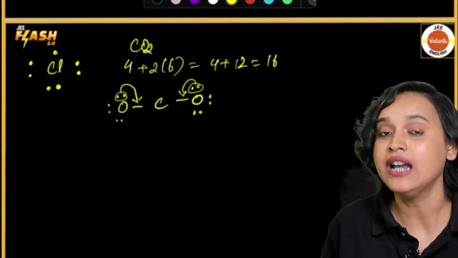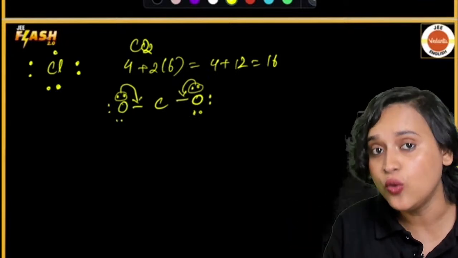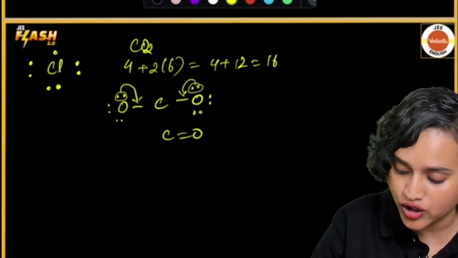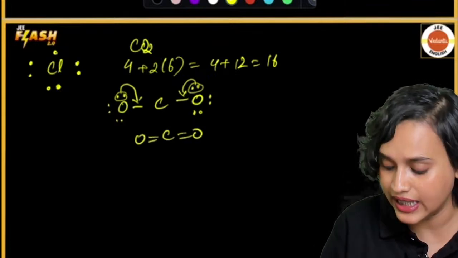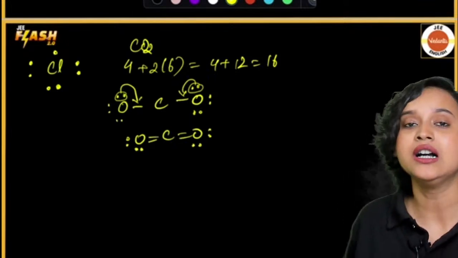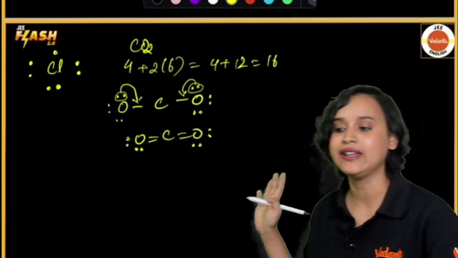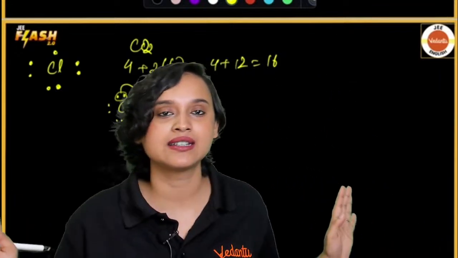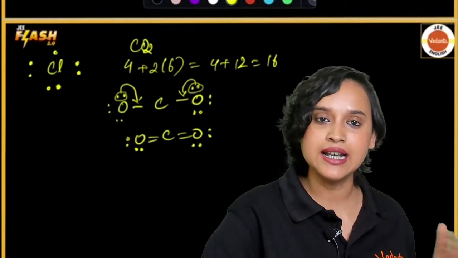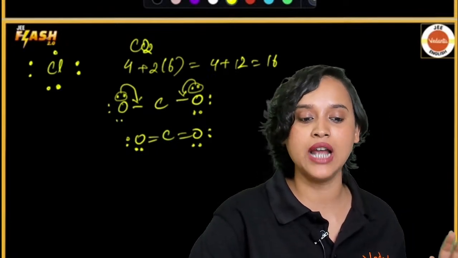Finally our actual Lewis dot structure will look like this: C double bond O on each side, and then we will draw the remaining electrons as lone pairs like this, and that's it. That's how you do it. Got it? Clear? We have followed the exact same rule and we are done with it.